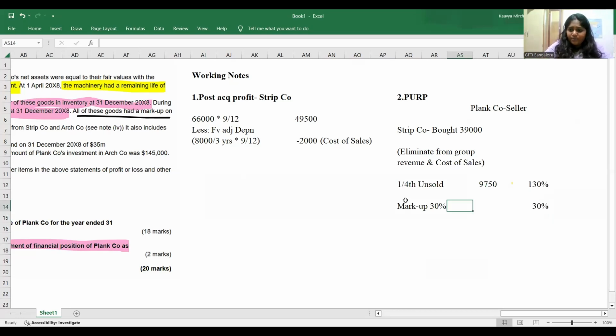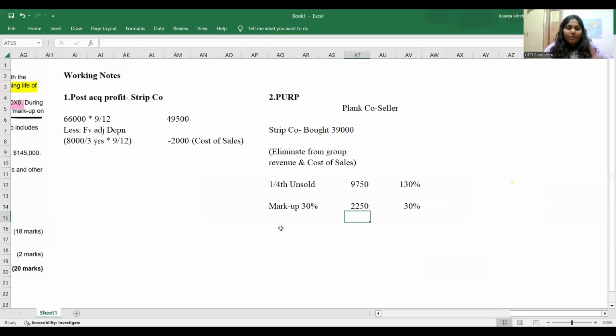So if you do the cross multiplication, your PERP is going to be 2,250,000. Now, what is the journal entry we passed? Not required, don't worry about it. At the end of the day, the PERP is going to get added to cost of sales. If you know that, that's more than enough. This goes to cost of sales in my statement of P&L.